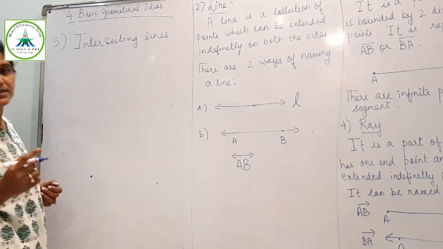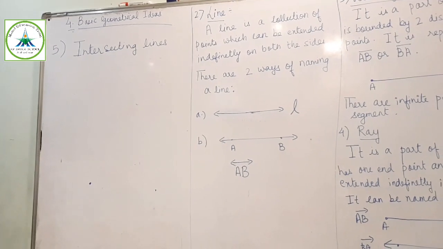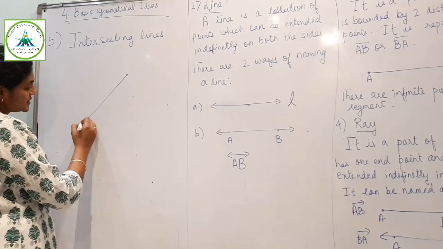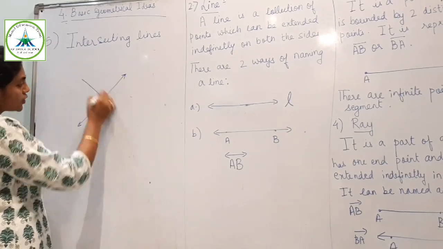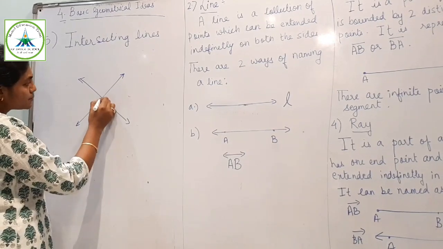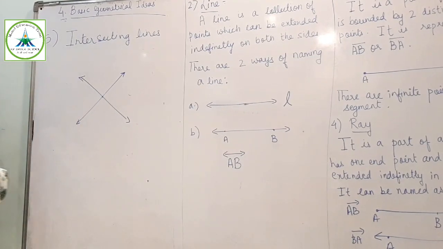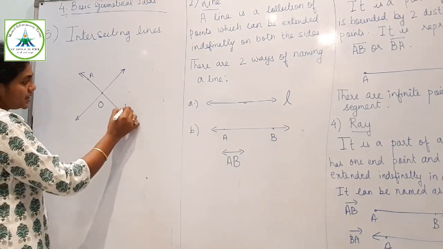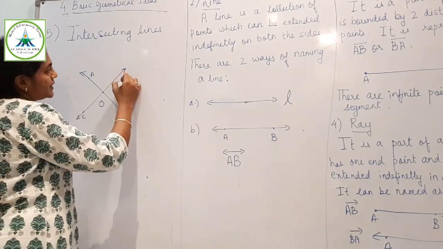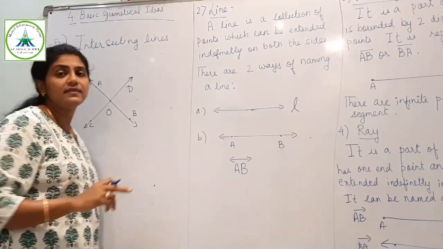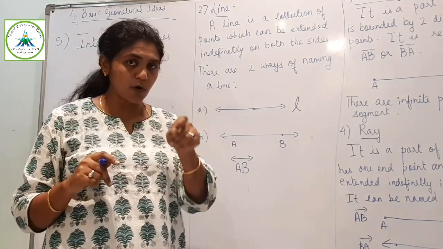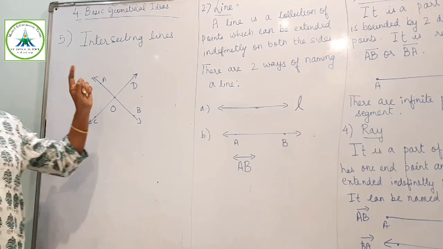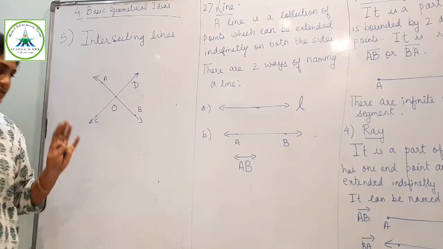Intersecting lines means two lines when they intersect. These are two lines. It is not a line segment. When they meet, intersect means they meet at some point. So if I call these points A, B, C and D, AB and CD are intersecting at some point O, or meeting at some point O. These are called intersecting lines.